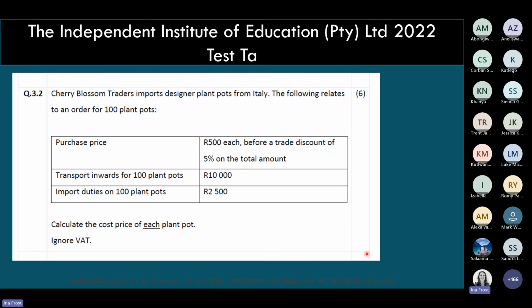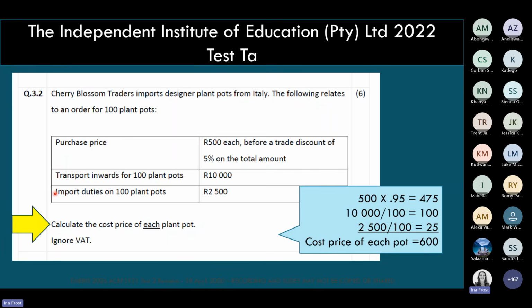Then you can see also we can test you on that. So again, in 2022, we asked the student to calculate the cost price of certain inventory items. And then we did include things like the transport inwards and the import duties that the student then had to bring in as part of their calculation.